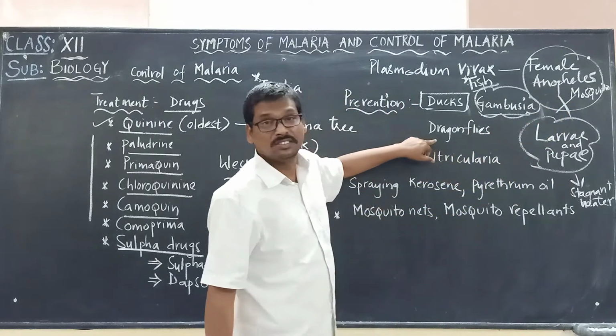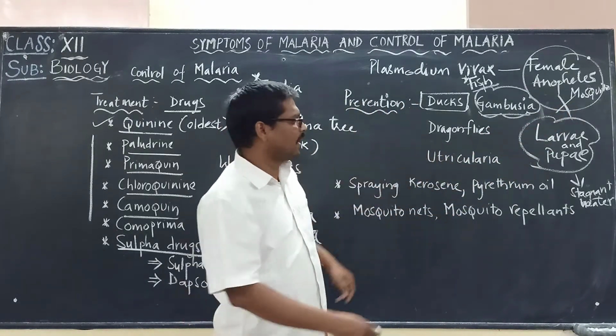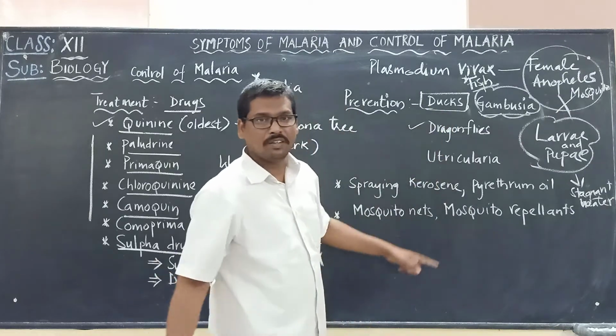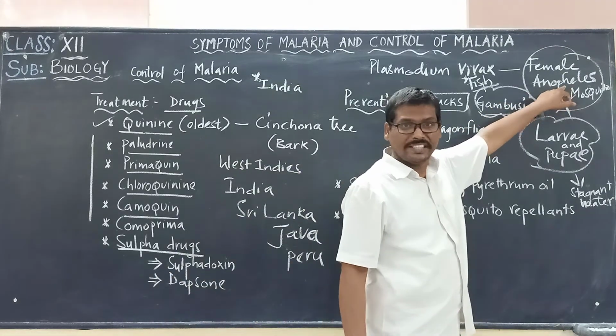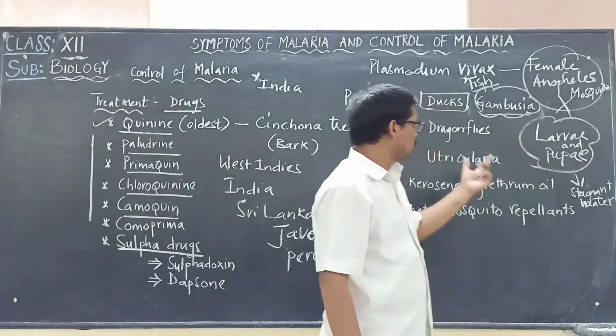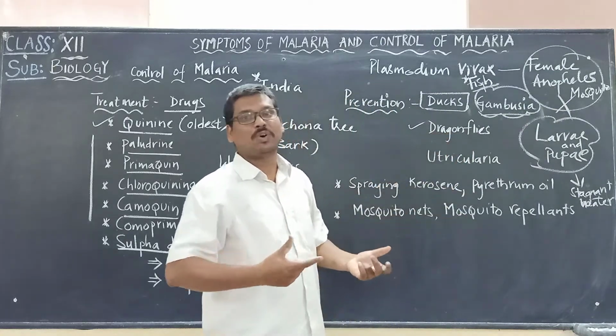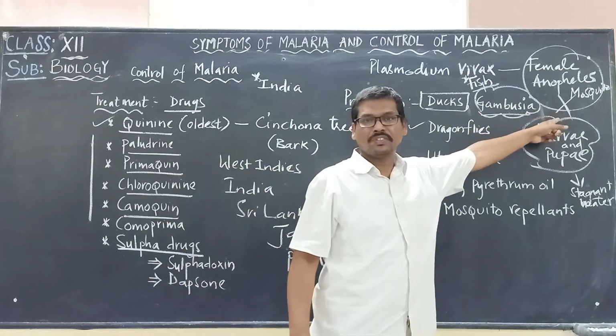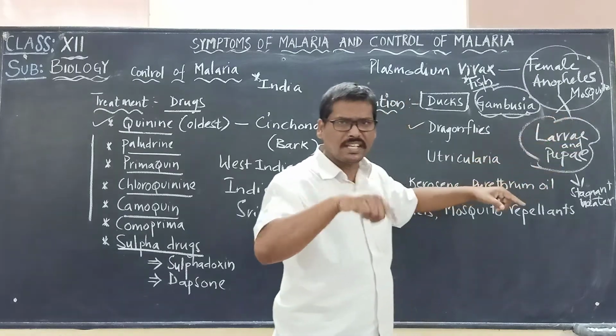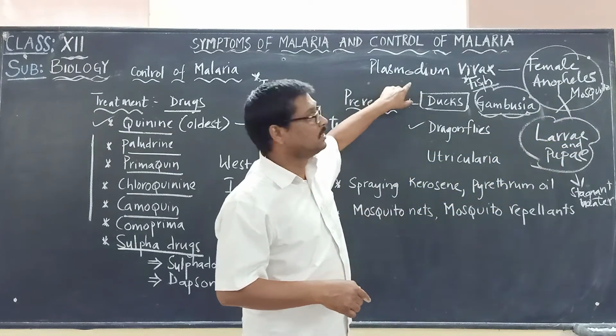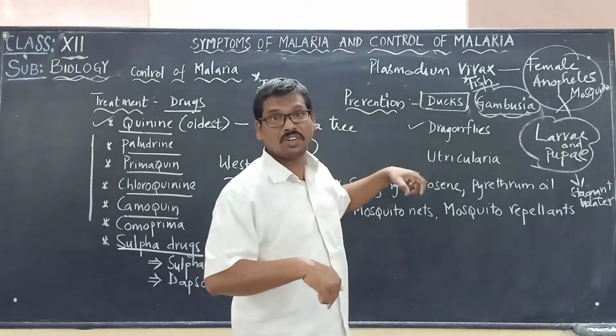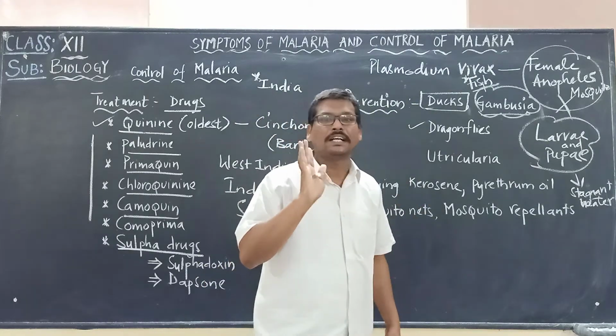And the other one is dragonflies. Dragonflies will always hunt and eat the female Anopheles mosquitoes. So dragonflies also help in preventing the multiplication of the female Anopheles mosquitoes. Indirectly, it is helping in controlling Plasmodium vivax from entering into our body. That means malaria can be controlled.